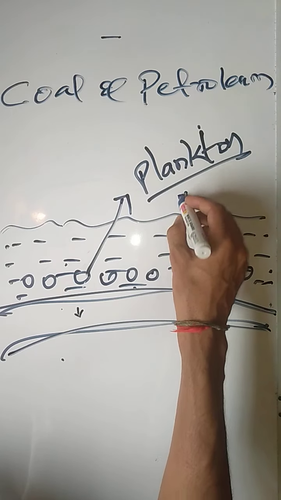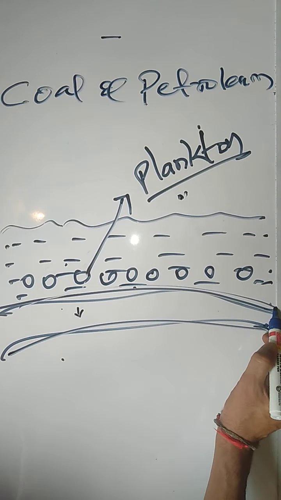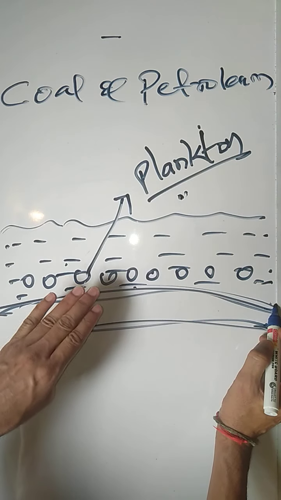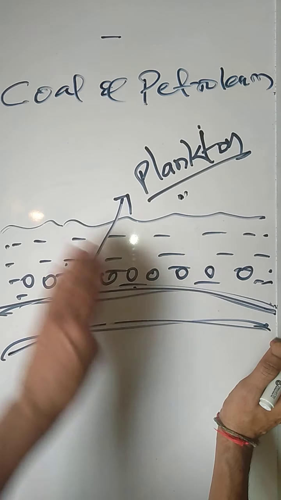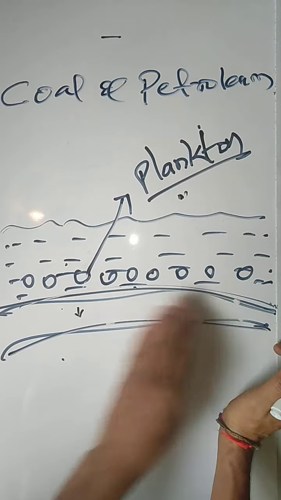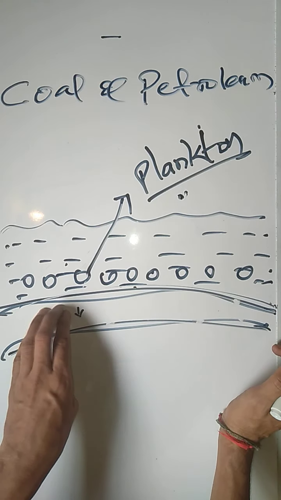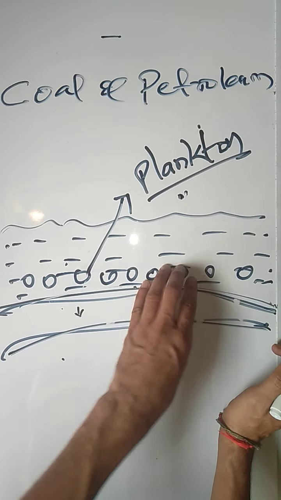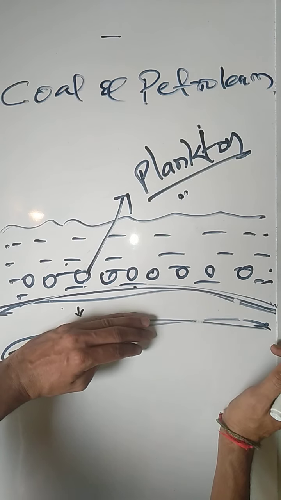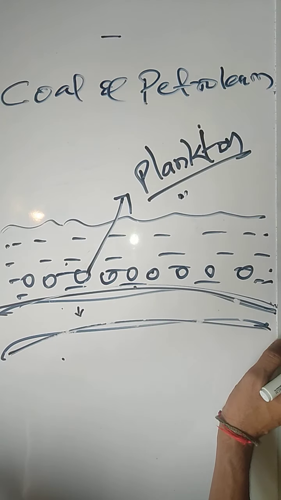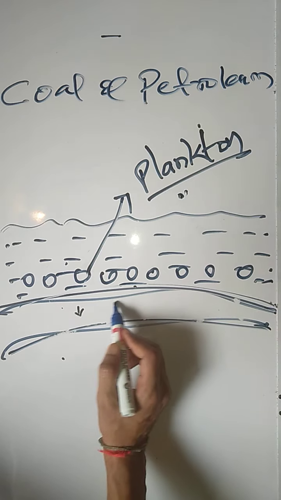This plankton dies and is covered under the soil at the bottom of the ocean, which is nothing but soil, under deep pressure and temperature.